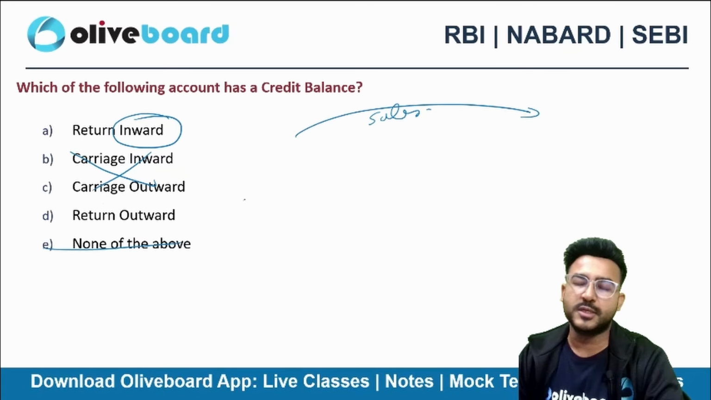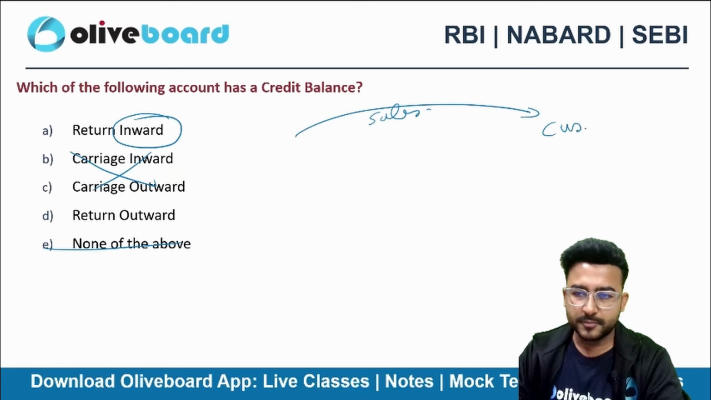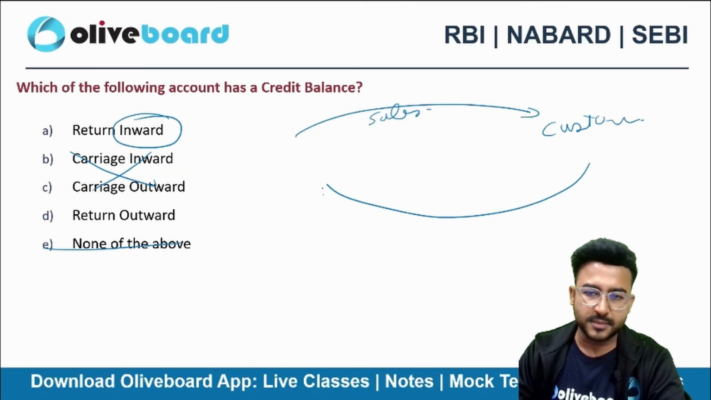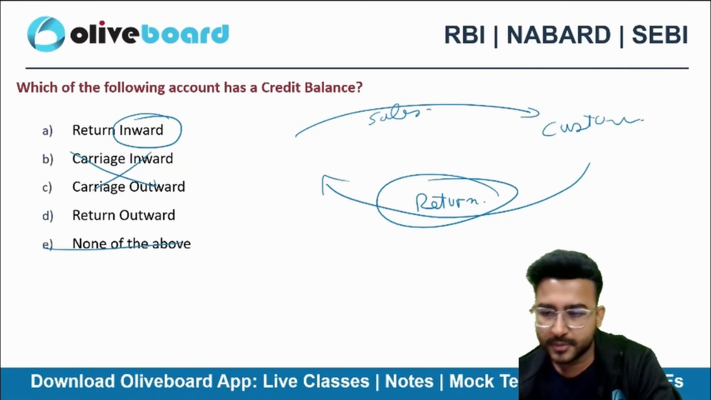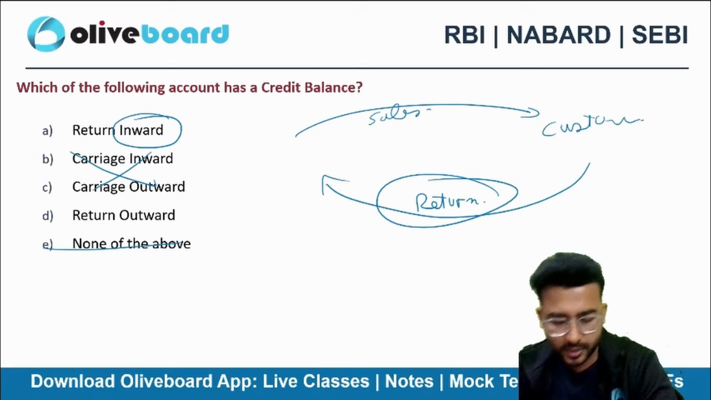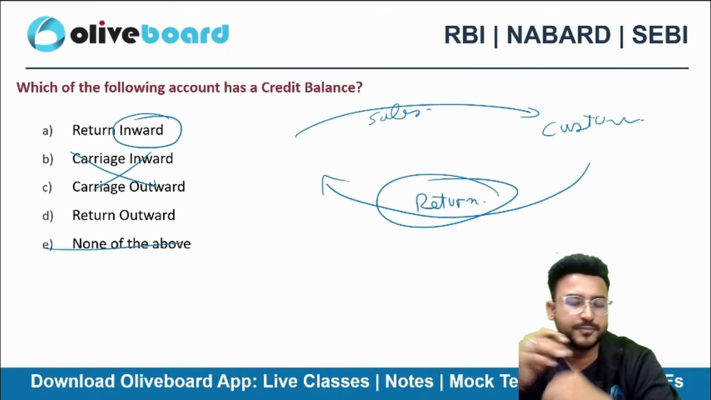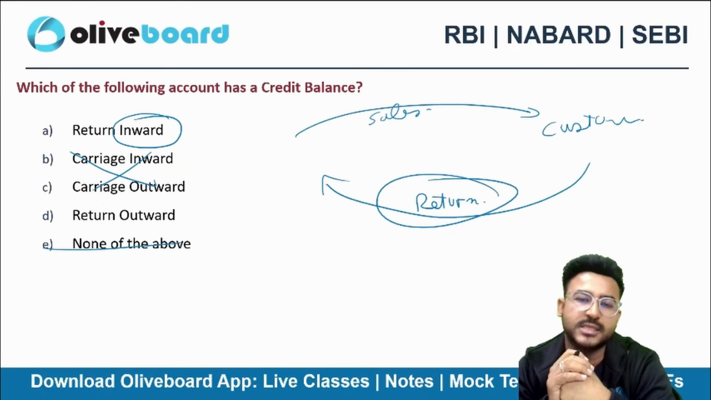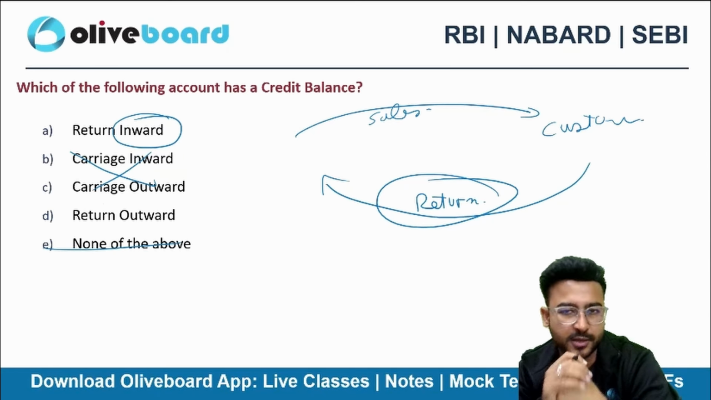Let's suppose you sold something to the customer. The customer is returning the product to you. So can I say that the return is coming in? You sold something to the customer. Now the customer is returning that product to you. What will this return be? Return inward or return outward? What do you think?